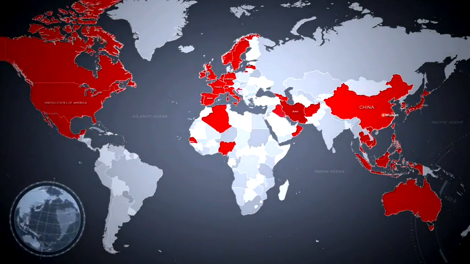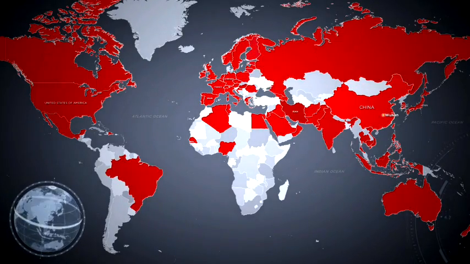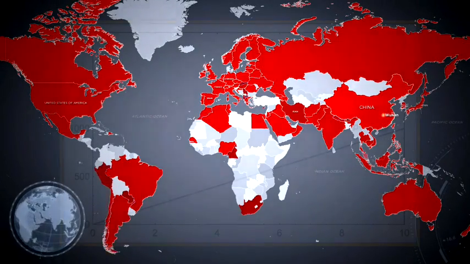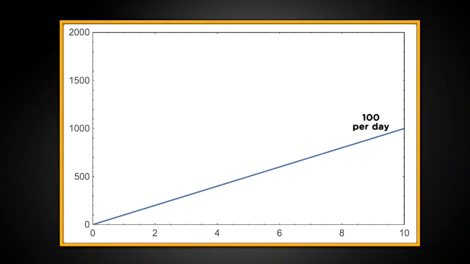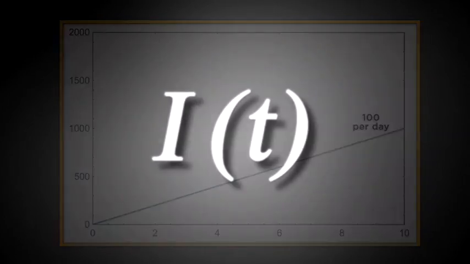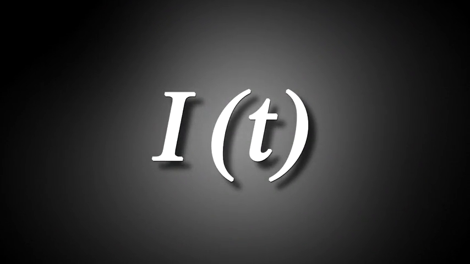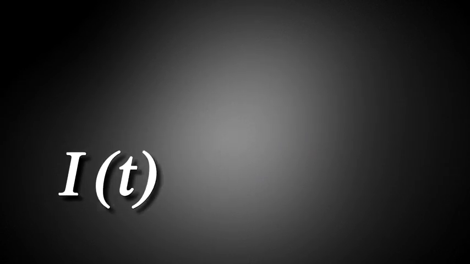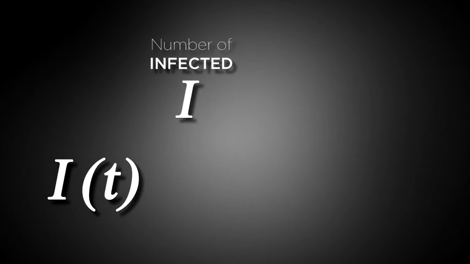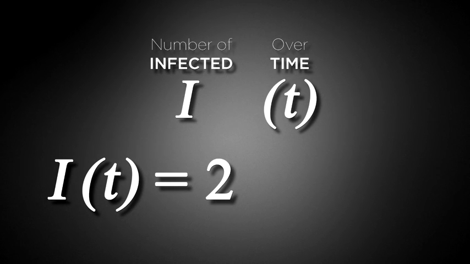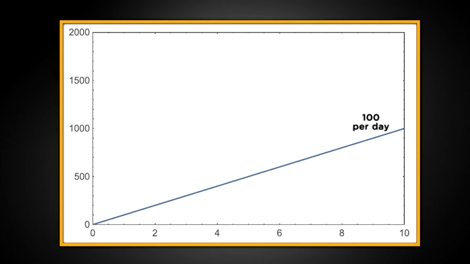To see why, let's start with a simple model of change and move toward more complicated ones. The simplest change is linear, just adding the same number every day. If some hypothetical illness started with just 2 cases and grew by 100 every day, the math to predict the number infected I during this time is just 2 plus 100t. Graphically, it's a straight line with constant slope. The rise over run is always 100 cases per day.